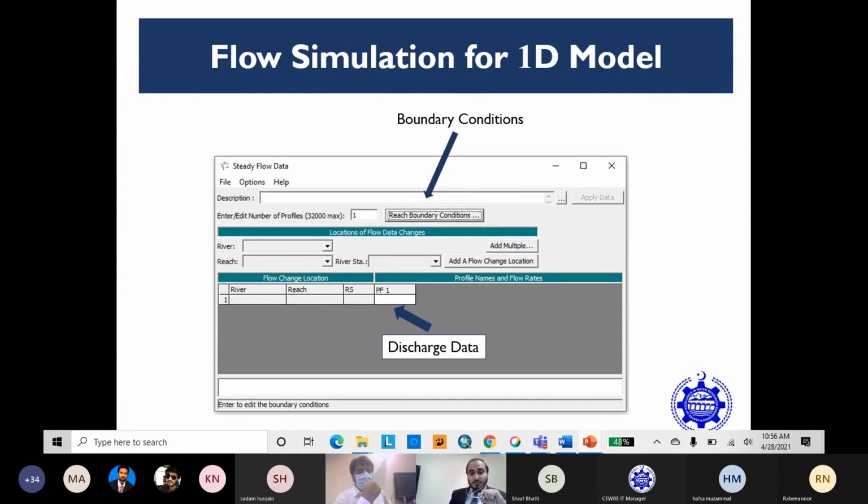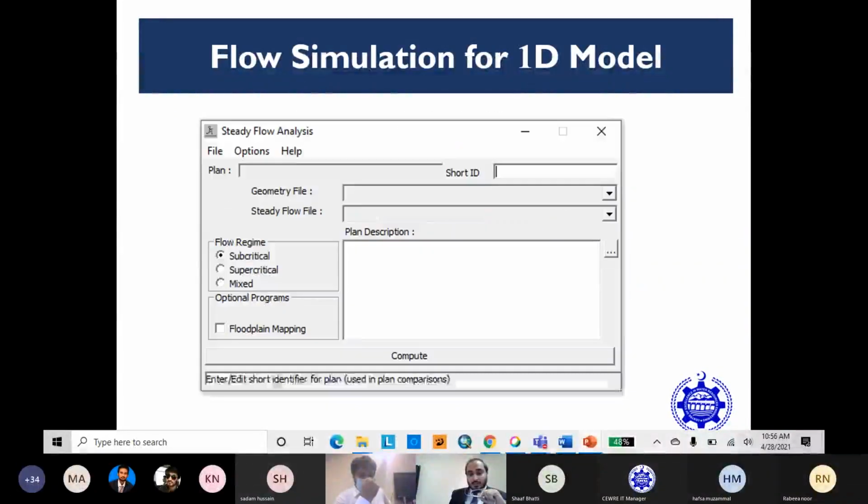Here is the input data editor of the steady flow. You can see the reach boundary condition and the discharge value. Basically, this is the discharge value. You can use any discharge value here, either a frequency analysis generated value, a return period value, or any peak discharge you have observed in your flow hydrograph. Basically, it is not unsteady flow data.